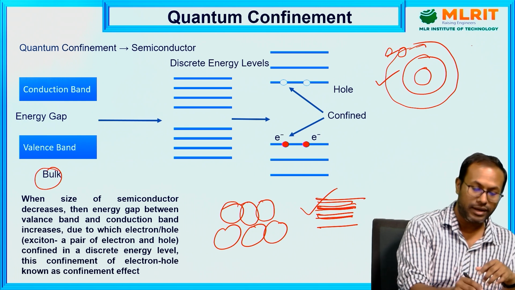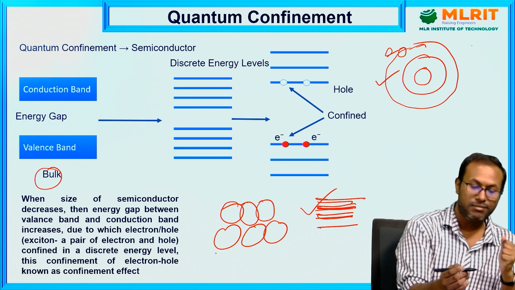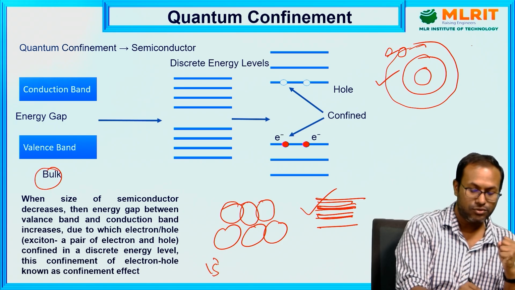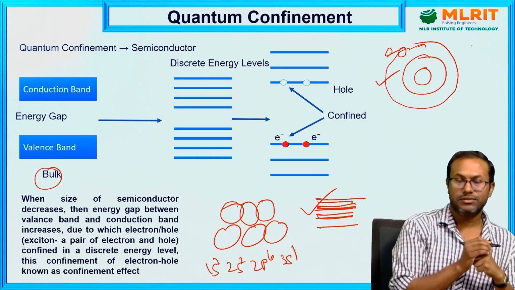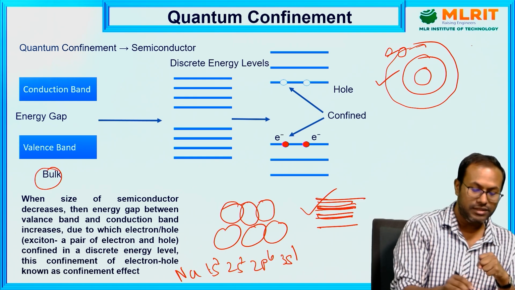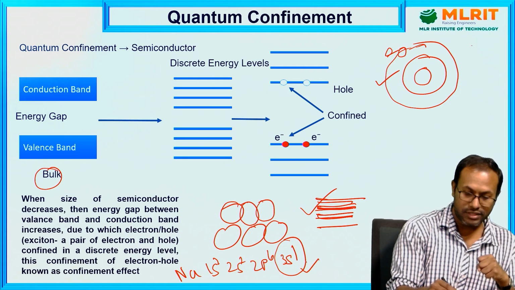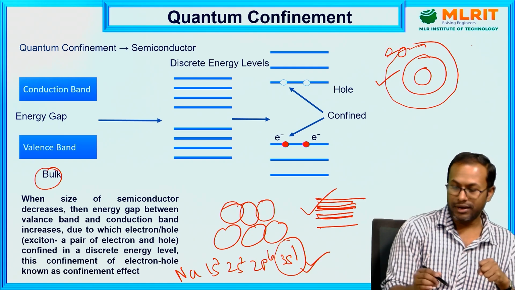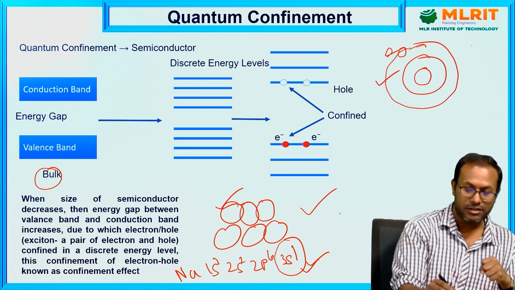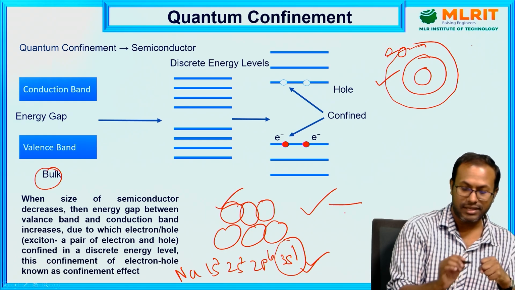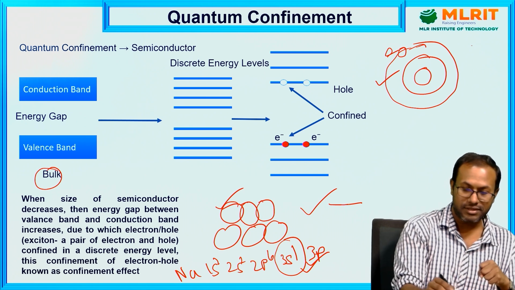Suppose there is one atom, let's say sodium. In the case of sodium, the atomic configuration is 1s2, 2s2, 2p6, 3s1. So in this case, the valence orbit is 3s1. The energy corresponding to this valence orbit has one energy level. Suppose this one sodium atom has one energy level, valence orbit 3s. Next is 3p. 3p is empty. So this is valence orbit 3s, one energy level.